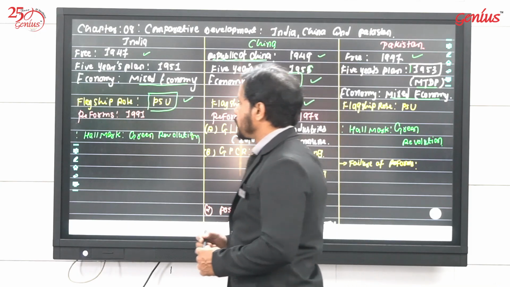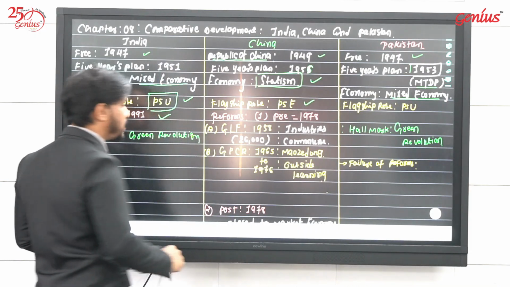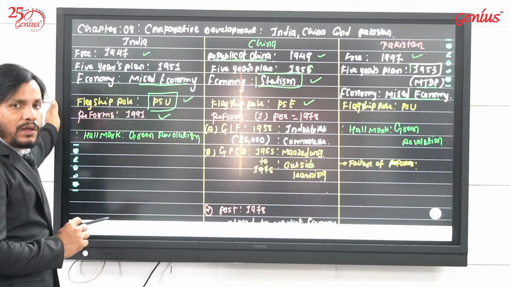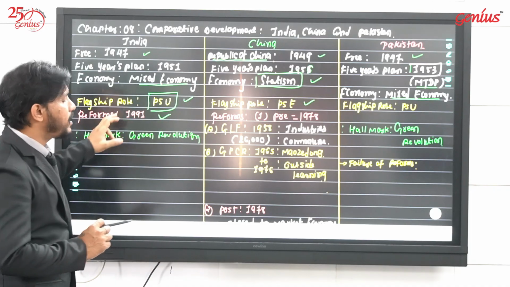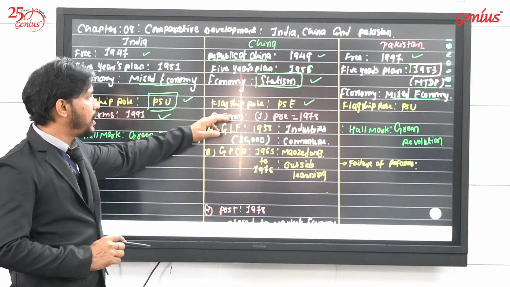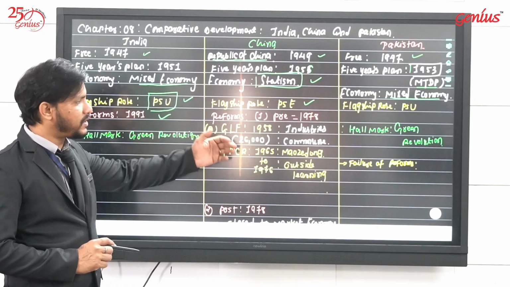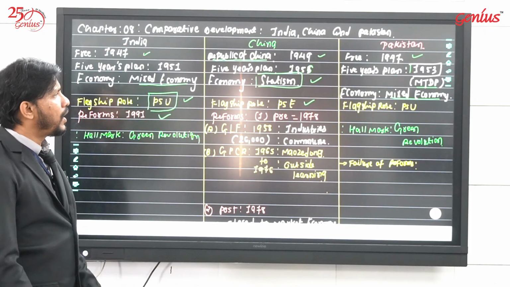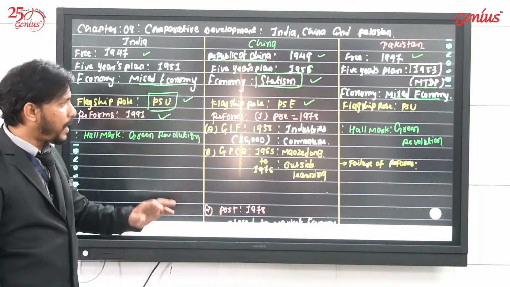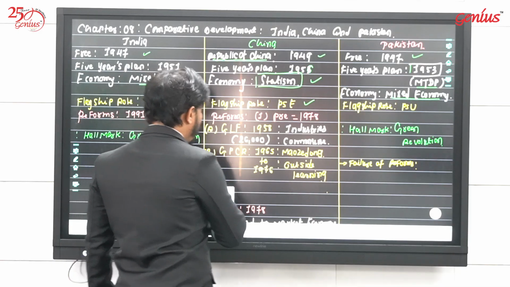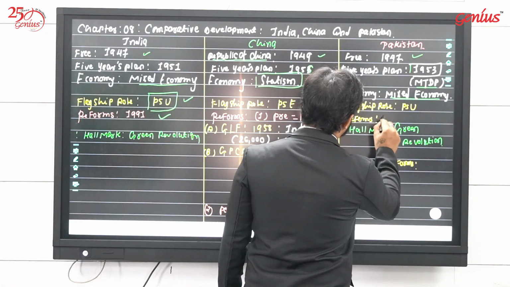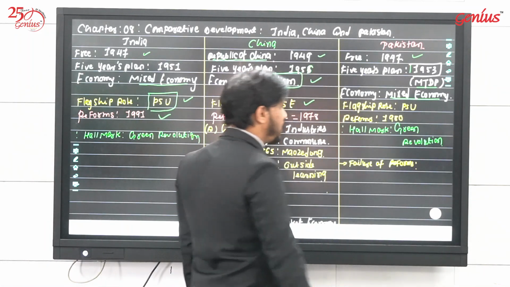Now, I had already discussed this in the previous video lecture also, that we introduced our reforms in the year 1991, while China's reforms are divided into two divisions, pre 1978 and post 1978. If we talk about the reforms of Pakistan, then they were launched in the year 1980.